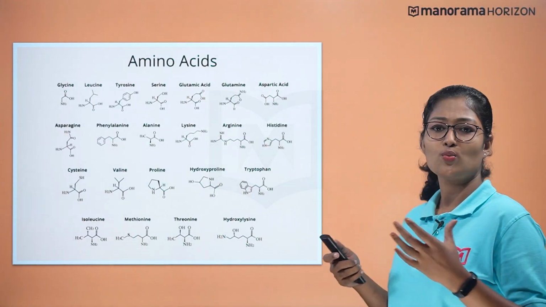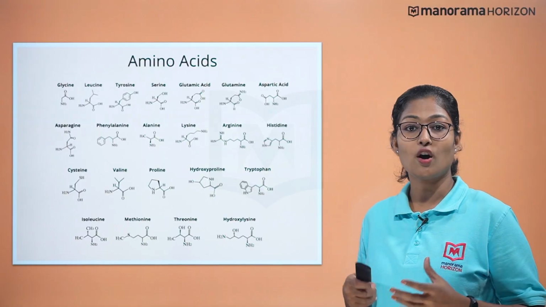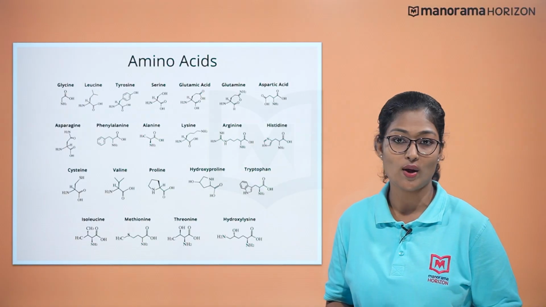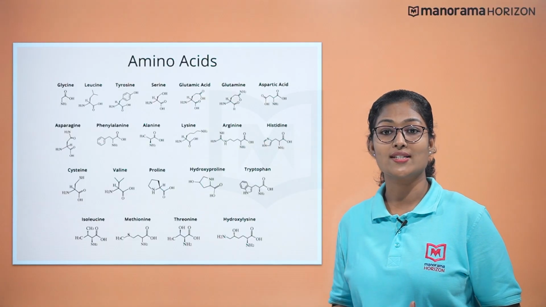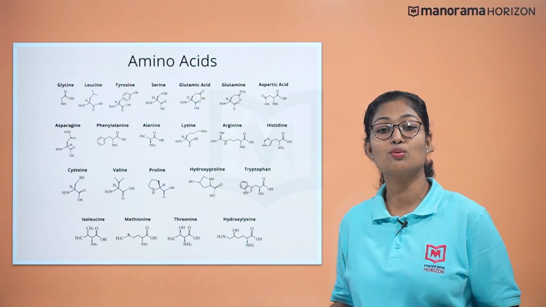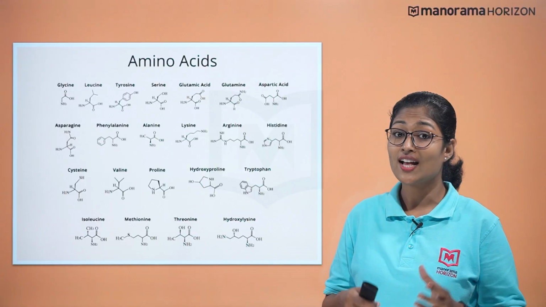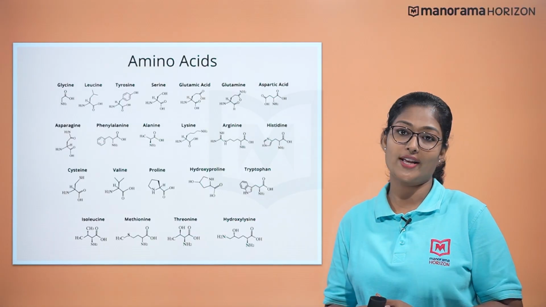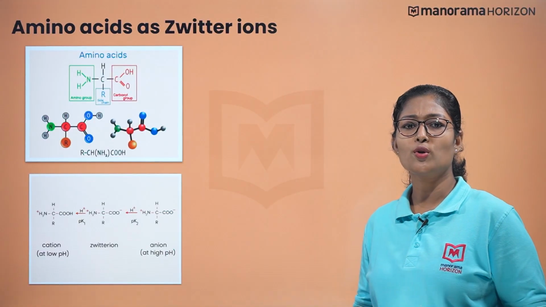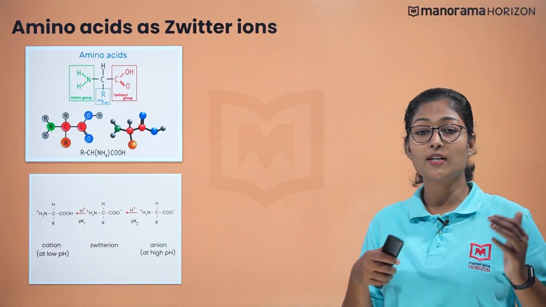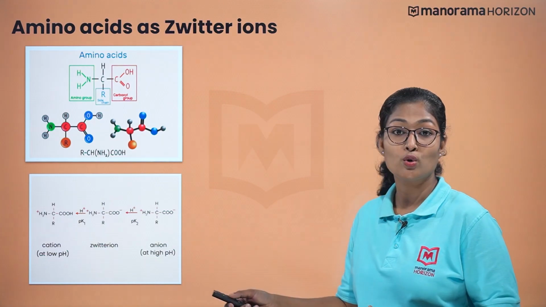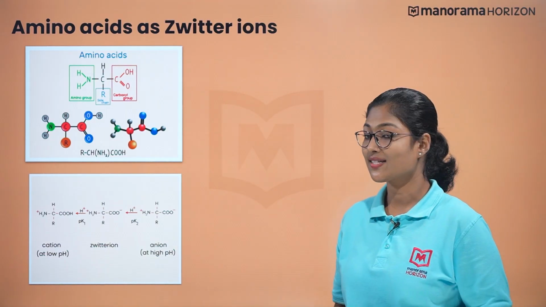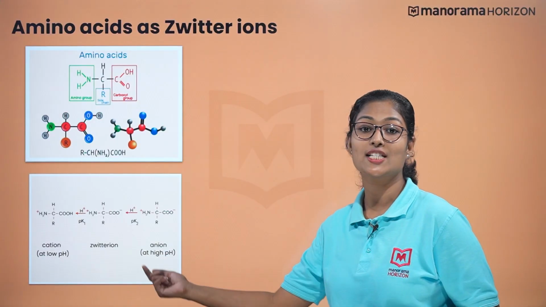There are 20 to 22 standard amino acids, of which 9 are essential and the rest are non-essential amino acids. The essential amino acids are those which are supplied through the dietary intake, whereas the non-essential are those which can be synthesized by our body itself. In different pH, a proton gets transferred either from the carboxyl group to the amino group, as you can see in this image, and vice versa. As a result, amino acid exists as a zwitterion.